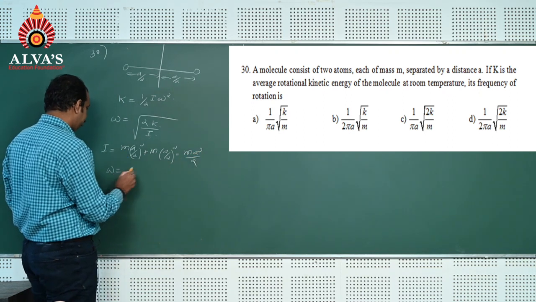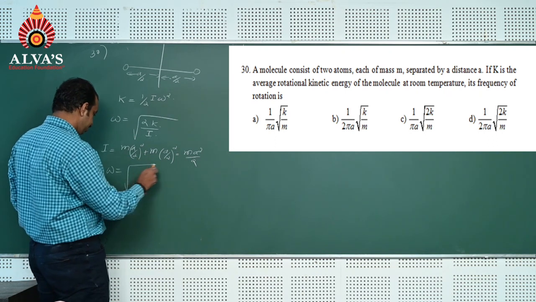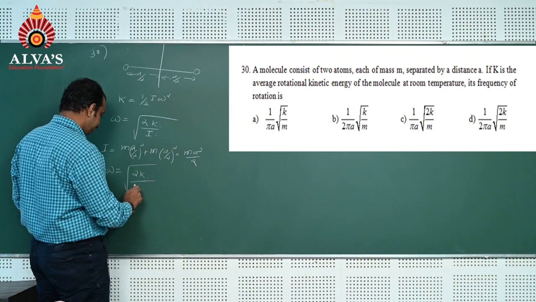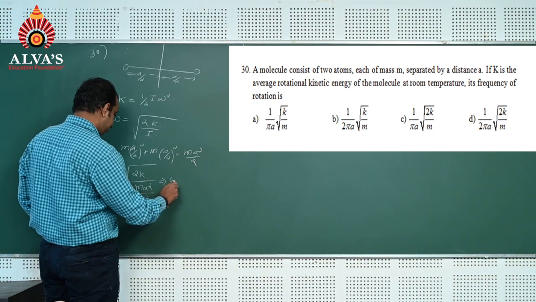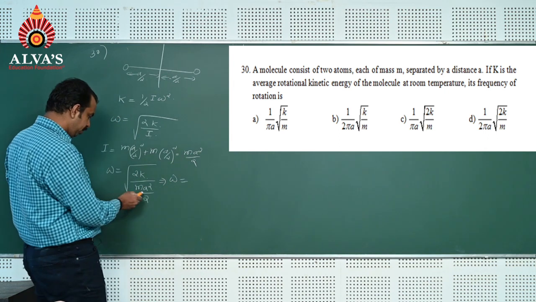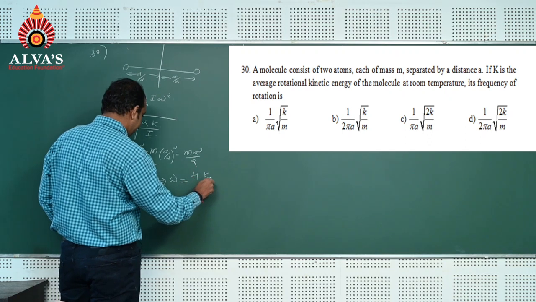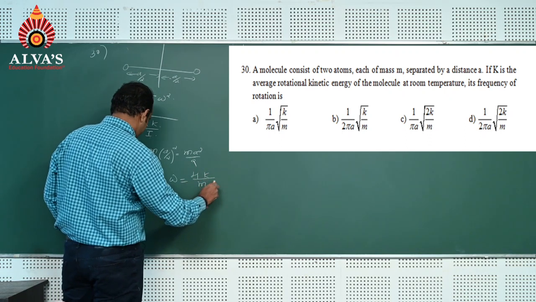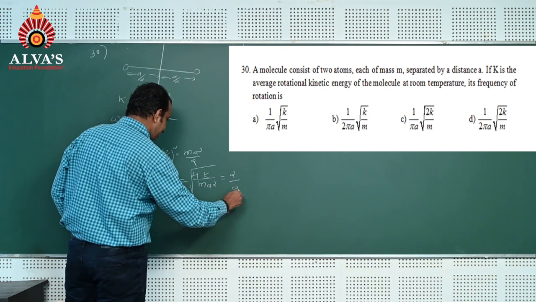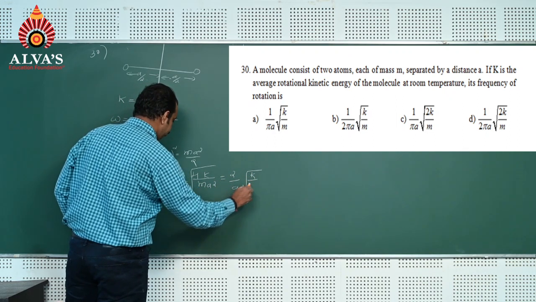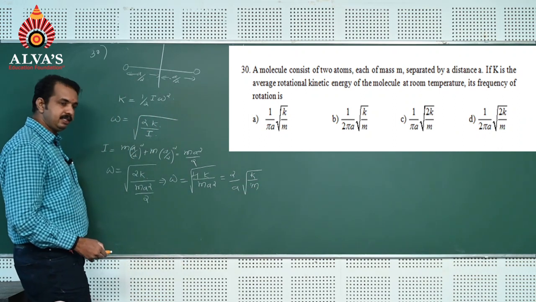Just substitute the value of I in the equation, which is 2K divided by m a square by 2. That implies omega is equal to root of 4K divided by m a square, which is equal to 2 by a into root of K by m. In the question, frequency is asked.